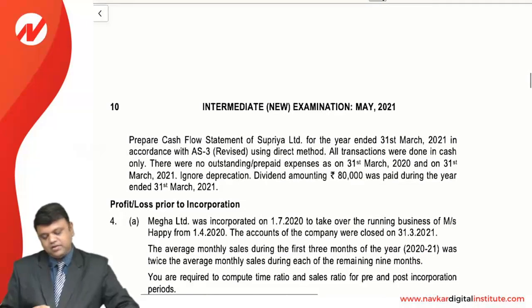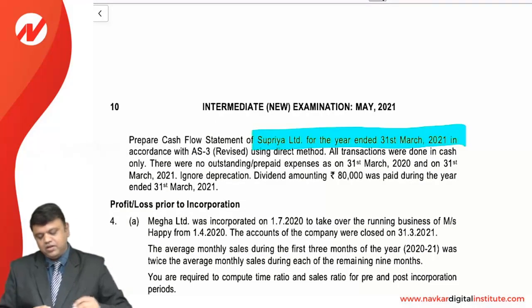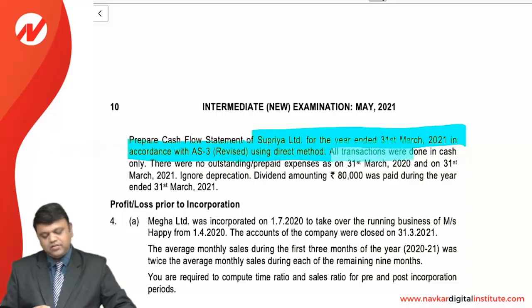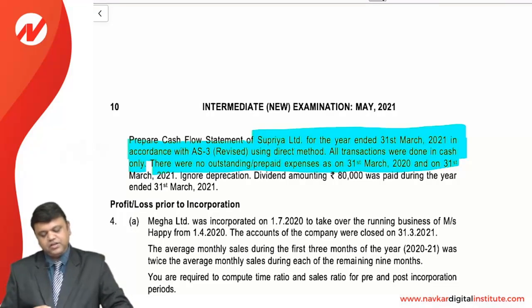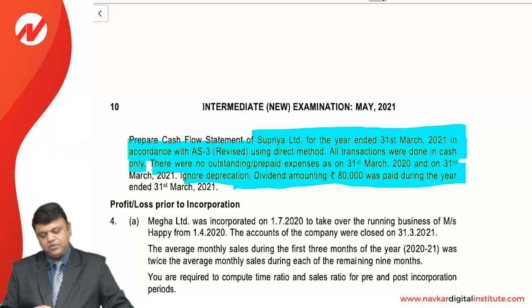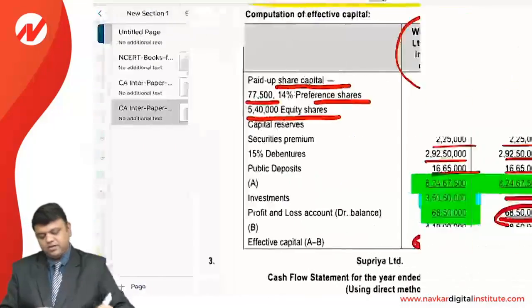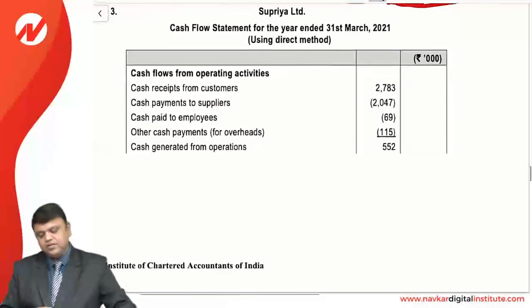What we need to prepare is the cash flow statement of Supriya Limited for the year ended 31st March 2021 in accordance with AS 3 (Revised), using the direct method. All transactions were done in cash only. There was no outstanding or prepaid expenses as on 31st March 20 and 31st March 21, and ignore the depreciation. Dividend amounting to 80,000 was paid during the year ended 31st March 2021. So this is what we need to prepare in this particular aspect, that is the cash flow statement using the direct method.